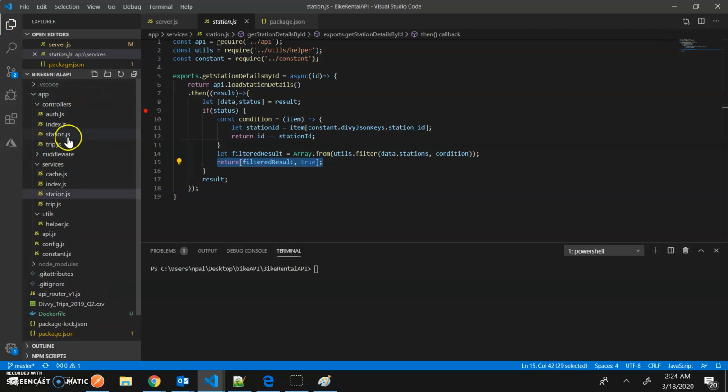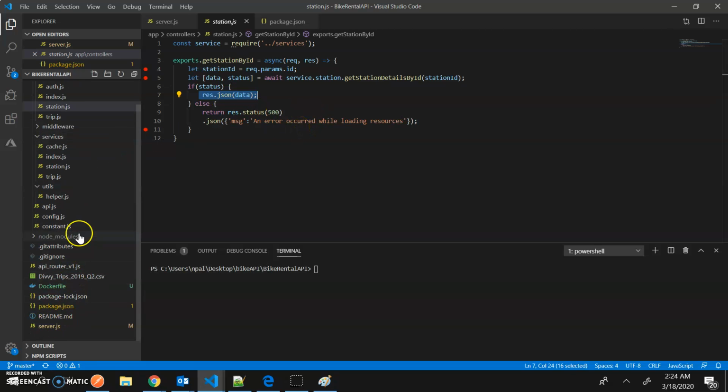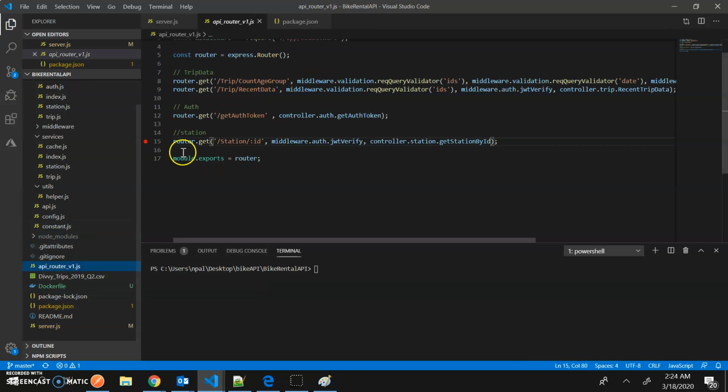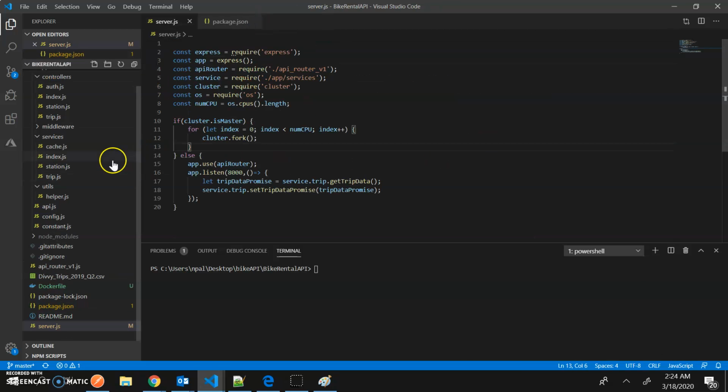And the controller is fairly simple. The controller is just getting the response, resolving the promise, and on successful resolve, it checks the status. If it is good, then send out the data to the client. If it is not, then an error occurred. Also, in my router, I registered the route and just added the token verification. If you are not sending me the token, I don't let you access this resource. And then the controller, which has this logic. Anyways, so basic refactoring, and this API has been added.